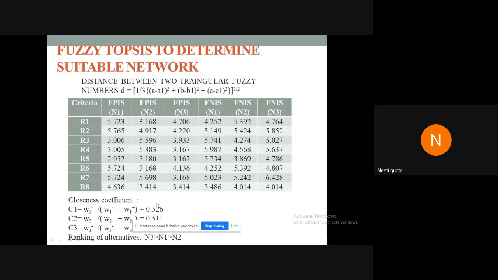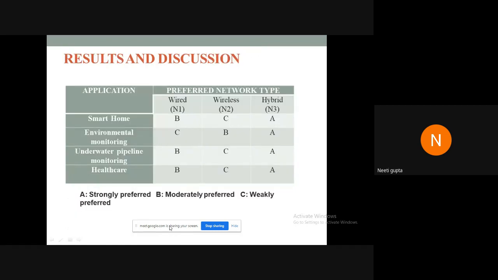For the closeness coefficient, we have 3 alternatives here: wired networks, completely wireless networks, and hybrid networks. For these 3 alternatives, we evaluated the closeness coefficient, and analyzed which type of network is preferred for a particular type of application, depending upon its specific requirements. This was the summarized result. And this paper has been presented in an IEEE based conference and published in IEEE conference proceedings, which is Scopus indexed.